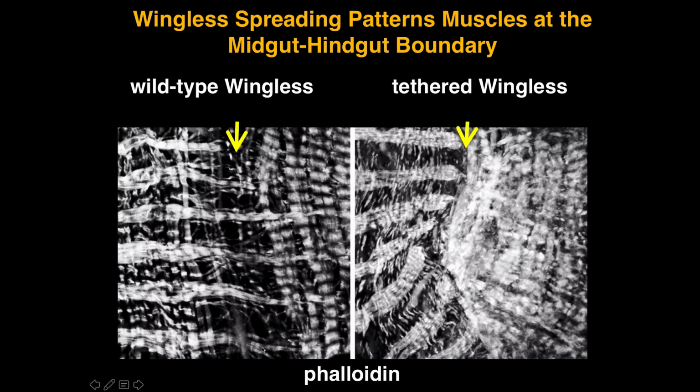I'm going to show you this at higher mag. Here's wild type. Here's the tethered wingless. That boundary region is lost. The longitudinal muscles are no longer in parallel arrays. The circular muscles are not bundled properly. And the hindgut muscles are also not patterned properly. I think that might be why the longitudinal muscles are having trouble finding them.